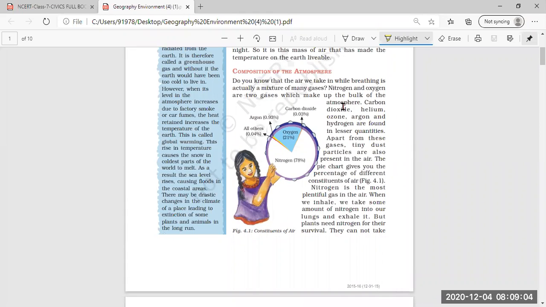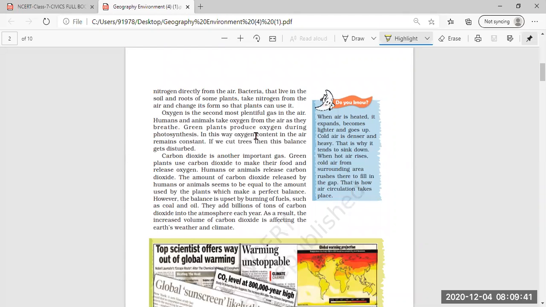and among those gases, nitrogen and oxygen make up the greatest part of the atmosphere. Then the other gases are carbon dioxide, helium, ozone, argon, and hydrogen. We saw what percentage of each of these gases is there in the composition of the atmosphere. Apart from these gases, tiny dust particles are also present in the air. And further we saw the importance of nitrogen, oxygen, and carbon dioxide separately.